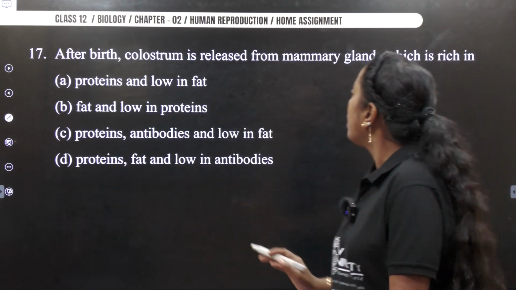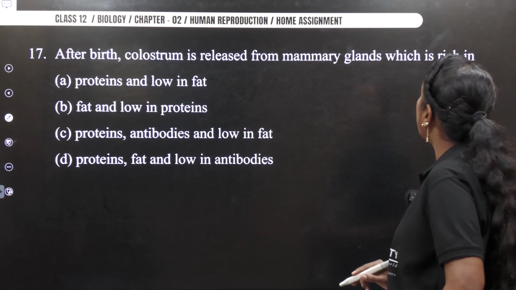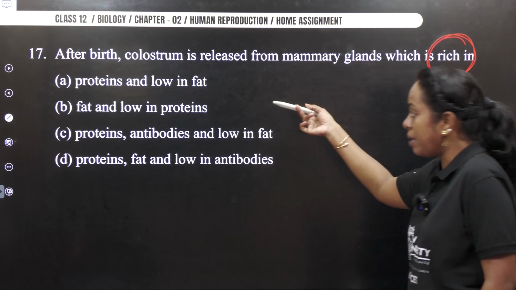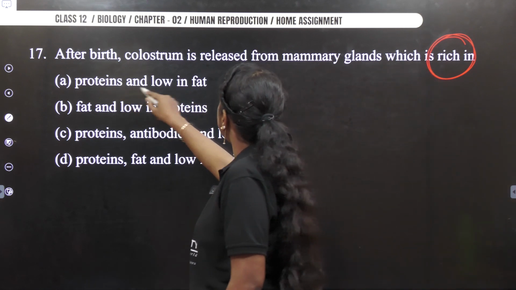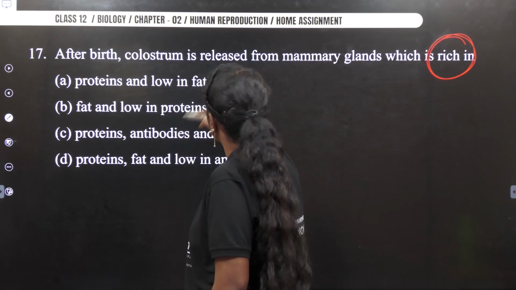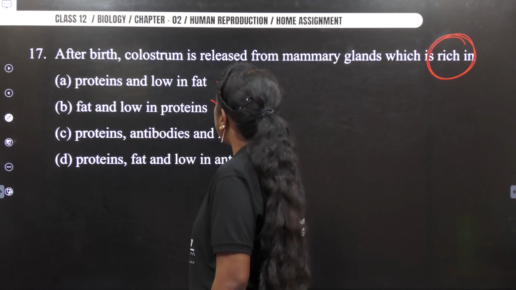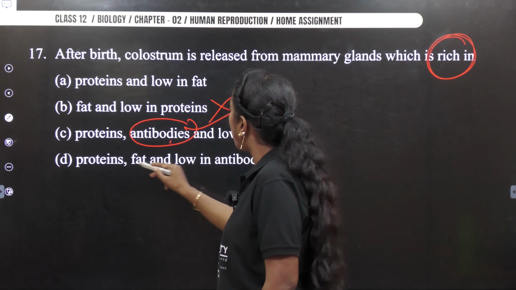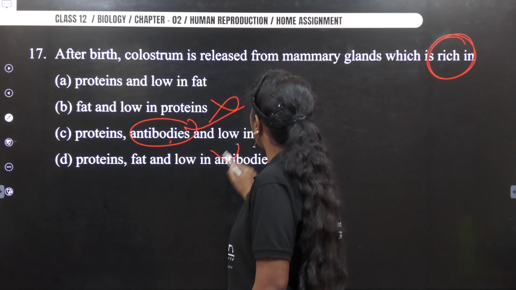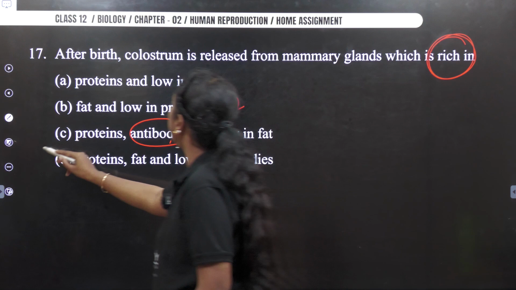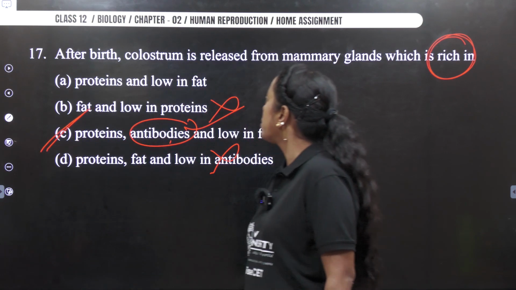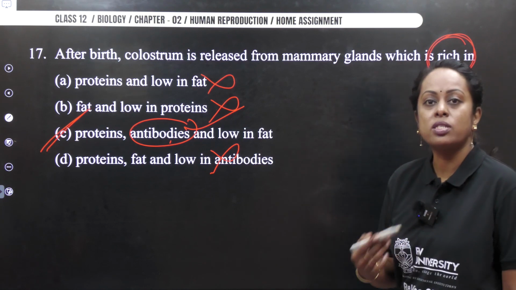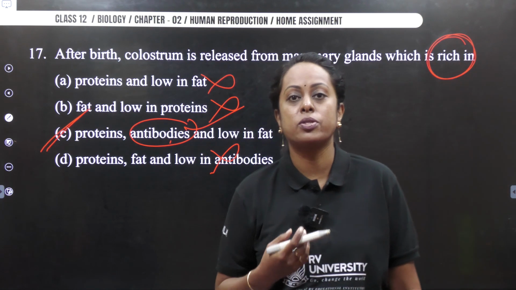Only correct. Okay. Next, after the birth, colostrum is released from the mammary gland, which is rich in. It has more protein, antibodies, proteins and low fat. It is correct. Fat and low proteins. It is wrong. Proteins, antibodies. Very correct. And proteins, fat, low antibodies. Wrong. So the more precise option is going to be option C. So we are marking option C, not the option A. So 17th question answer is option C. So go ahead, mark your answer as option C.